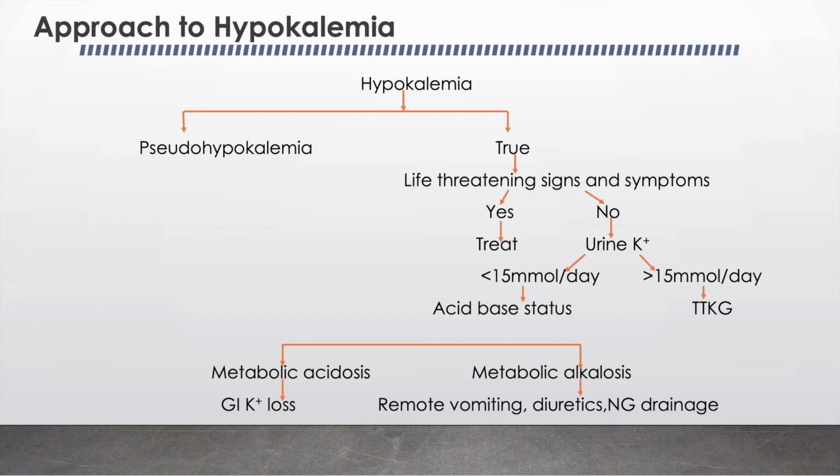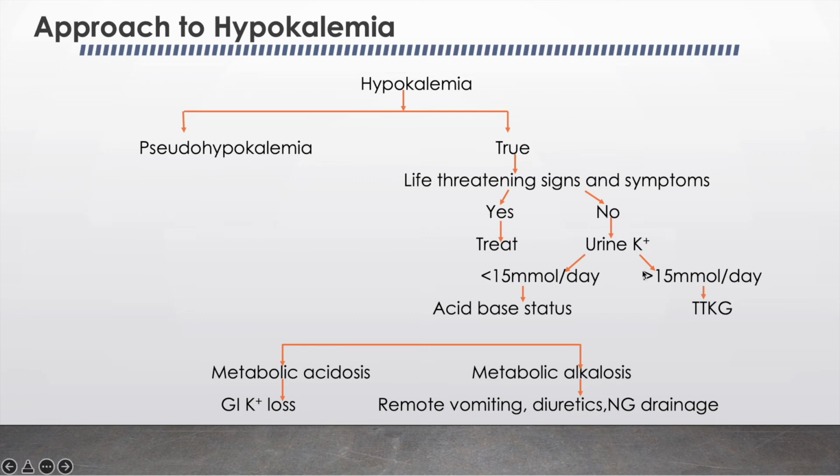So if it is less than 15 millimole per day, then it is due to the extrarenal loss. If it is more than 15 millimole, then it is due to the renal loss. So if it is extrarenal loss, we have to look for the acid-base status. So if there is metabolic acidosis, the most common cause is the GI potassium loss. If there is metabolic alkalosis, then the cause of hypokalemia may be due to diuretics, the remote vomiting or the NG output.